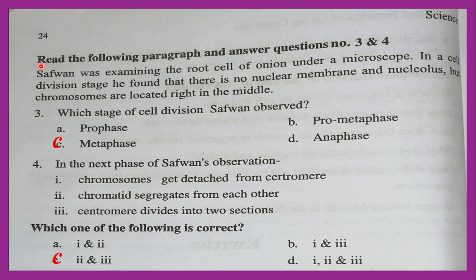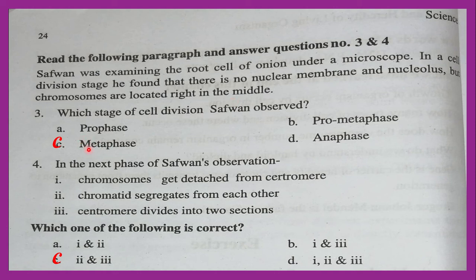Now everybody read the passage. Safwan was examining the root cell of onion under a microscope. In a cell division stage, he found that there is no nuclear membrane and nucleolus, but chromosomes are located in the middle. I think you know, in metaphase stage, chromosome take position at the middle.